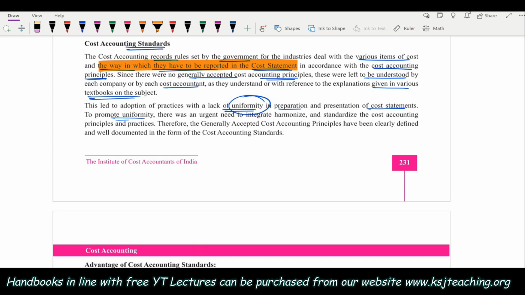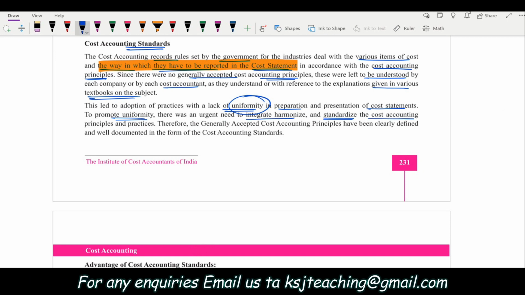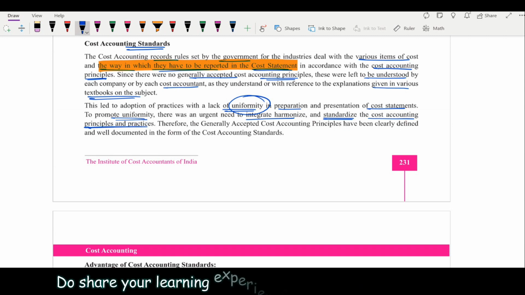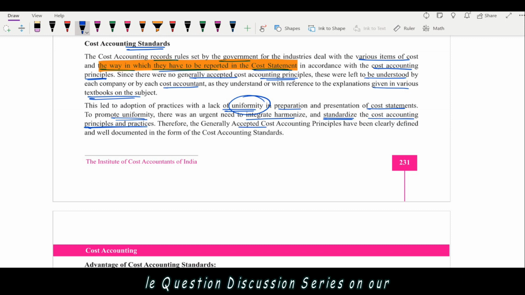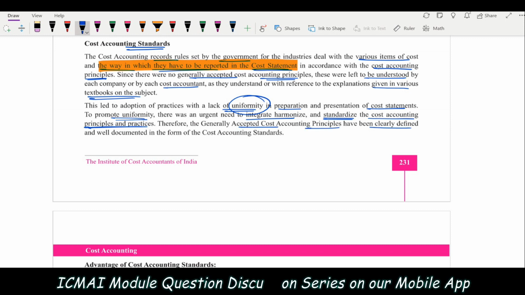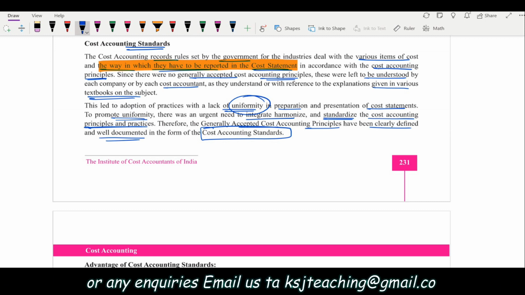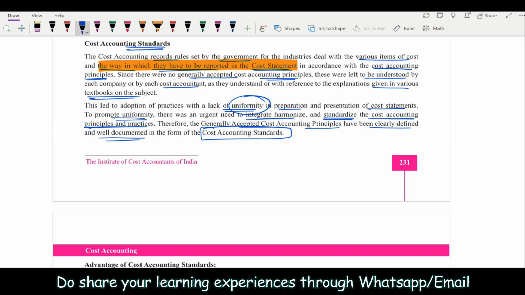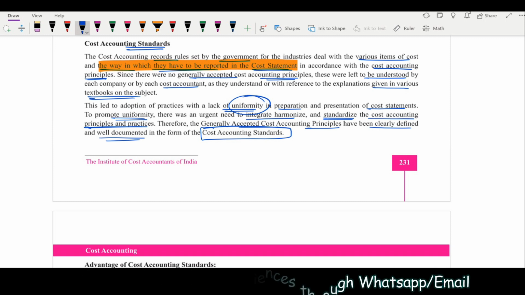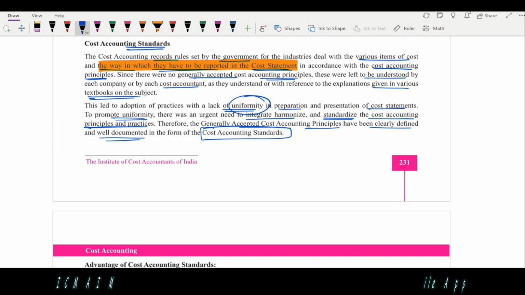So to promote uniformity, there was an urgent need to integrate, harmonize, and standardize the cost accounting principles and practices, right? For that, they came up with the cost accounting standards. Therefore, the generally accepted cost accounting principles have been clearly defined and well documented in the form of cost accounting standards. So cost accounting standards basically tell us how to deal with a particular type of cost, what the treatment should be, and how to present it in the cost statement, right? Otherwise, there was no uniformity. To bring the uniformity, these cost accounting standards have been given.